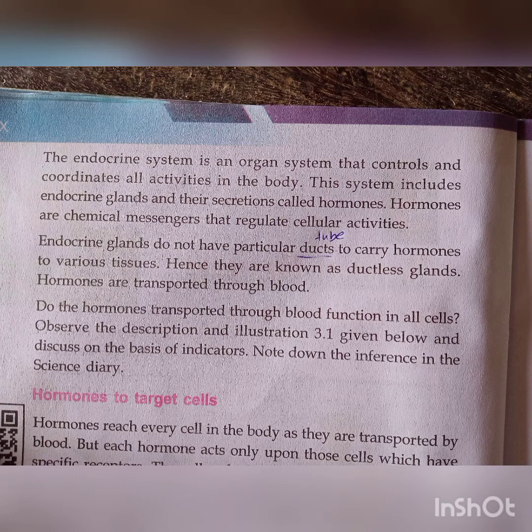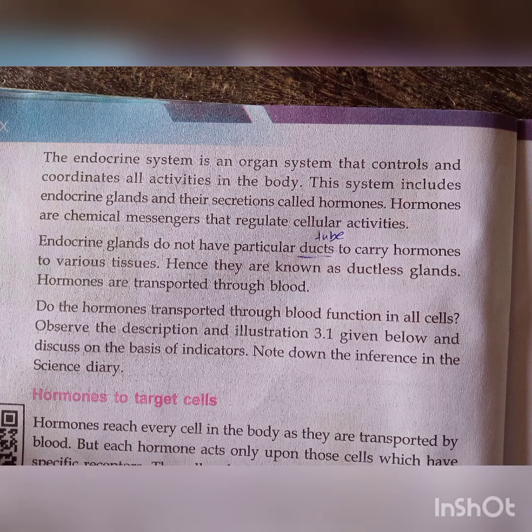Look, second para. Endocrine glands do not have a particular duct to carry the hormones to various tissues. Duct means tube. Endocrine glands produce and secrete the hormone, but how does this hormone reach the part of the body? There is no duct, no tube. The hormone mixes with the blood, and the blood takes the hormone to the required tissues. Understood? To carry the hormone, there is no tube. Hormone is carried by the blood and reaches the various tissues.